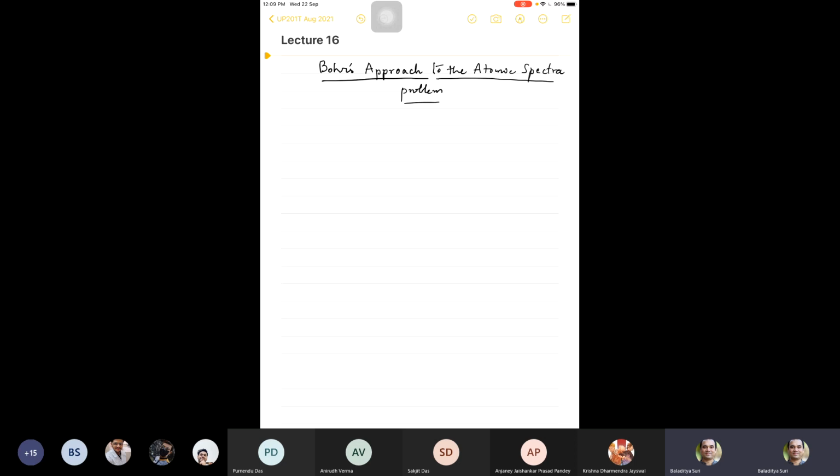Okay, so what were some of the observations that Niels Bohr made? The first observation is the one made by Balmer, Balmer in 1884.